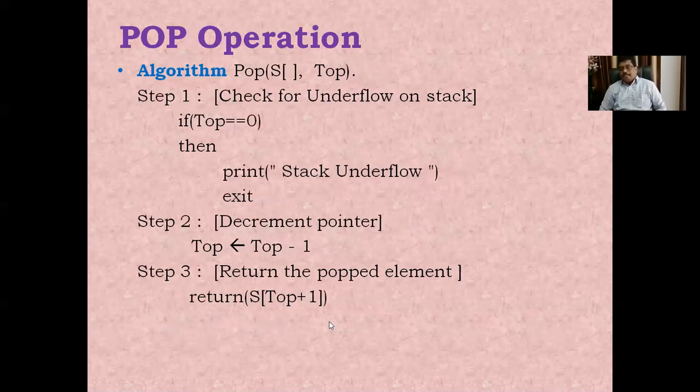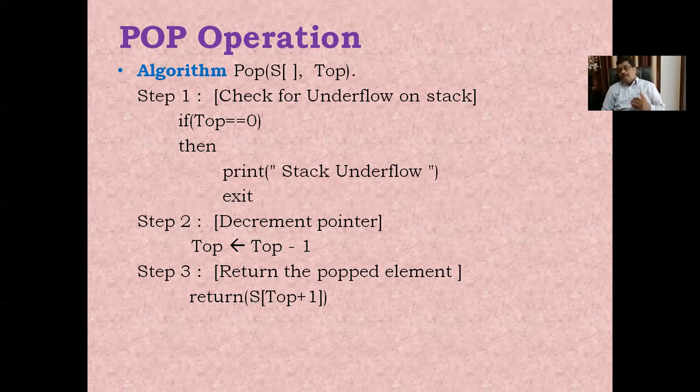Similarly, the pop operation. Pop operation requires two parameters. The first one is the stack array, and the second one is the top value. Before performing the pop operation, we have to check whether there are any elements in that particular stack or not. Here we check the underflow on the stack. If the top value is 0, as we already saw in the example, there are no elements on that particular stack. Because of this, stack underflow is printed, and it returns there itself.